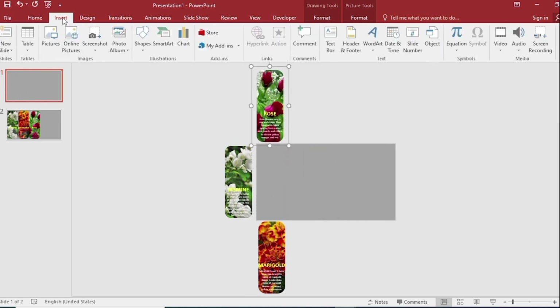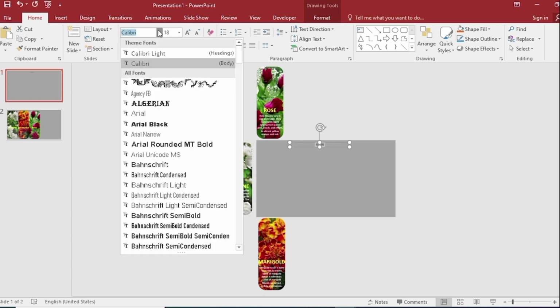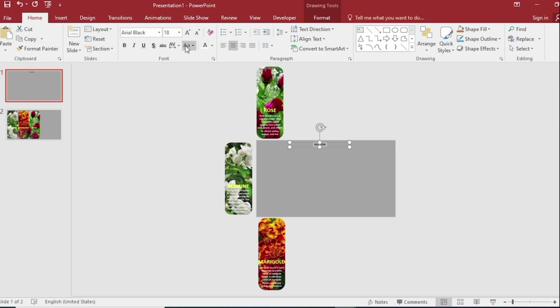Go to Insert. Click on text box. Here we write Plants. Select and center your content. Pick a new font for your text. Make your text a bit bigger.